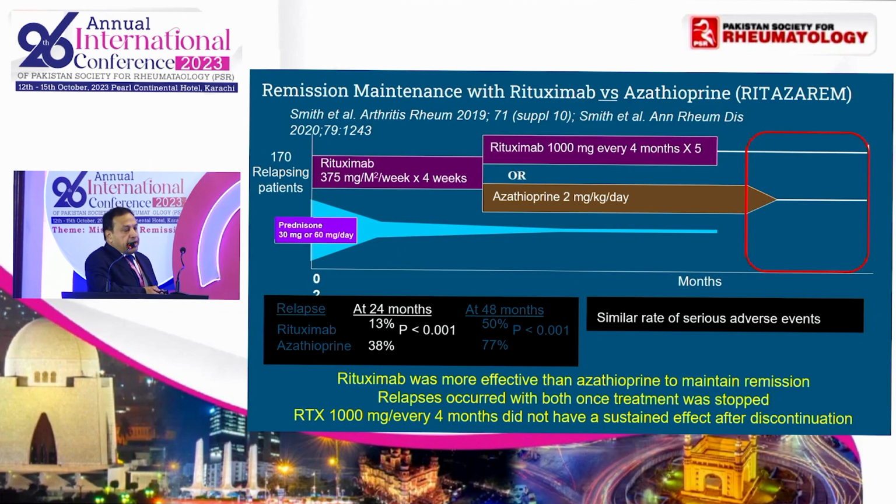Now in this trial, as compared to the previous trial, rituximab was used for induction as well as maintenance. So maintenance was compared in two arms, rituximab infusion versus azathioprine. At 24 months, the relapse rate was seen in 13% of the rituximab group versus 38% in azathioprine. So what are the conclusions? That rituximab is more effective than azathioprine for maintenance therapy.